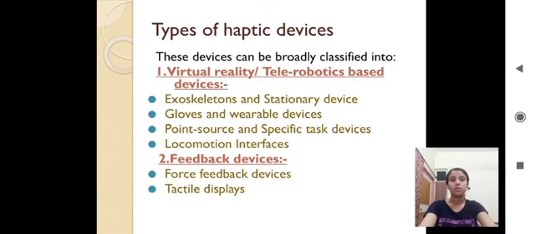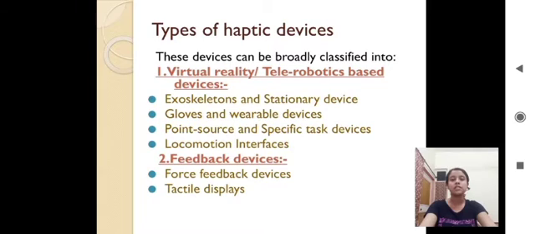Now, the haptic devices. A haptic device is one that provides a physical interface between the user and the virtual environment by means of a computer. This can be done through an input-output device that senses the body's movement, such as a joystick or data glove. By using haptic devices, the user can not only feed information to the computer but can also receive information from the computer in the form of a felt sensation on some part of the body.